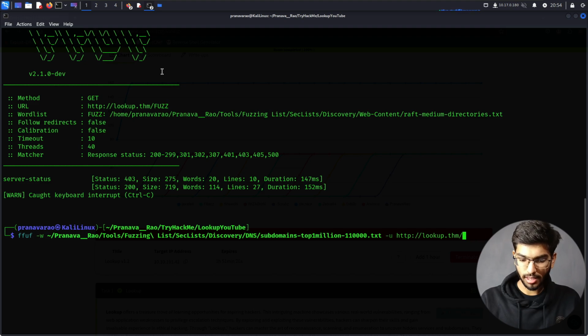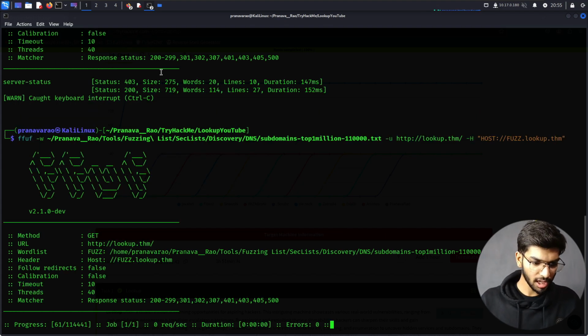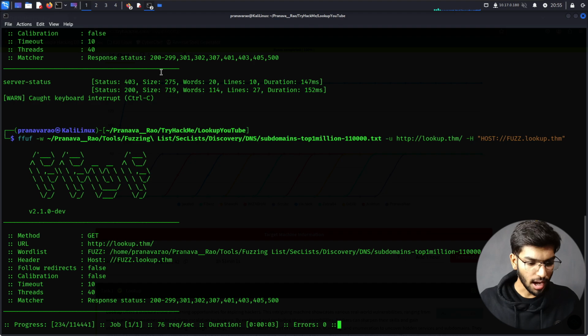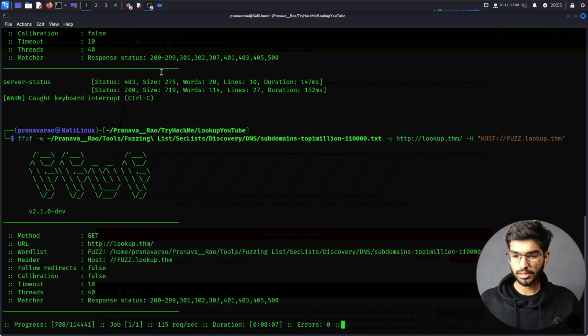I don't want the fuzzing here. Then -H, H I guess is for header, and I want the Host header, then FUZZ.lookup.thm. So I will let this tool run, fuzzing for any virtual host on this domain lookup.thm.